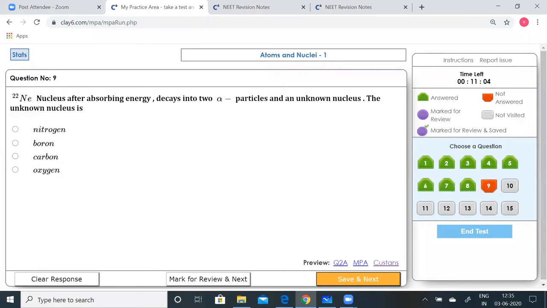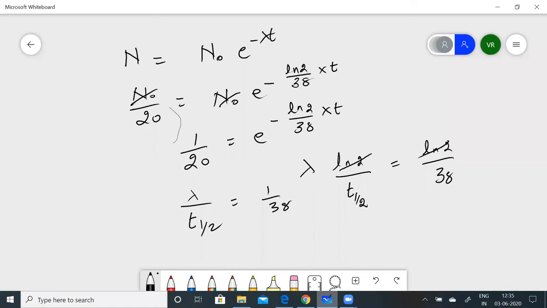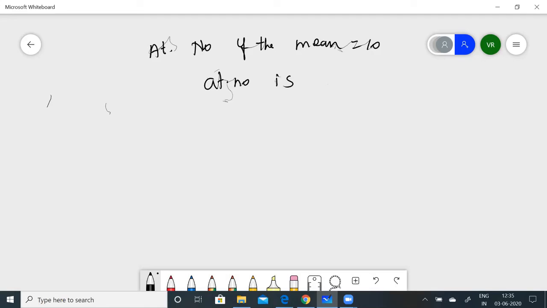A 22Ne nucleus, after absorbing energy, decays into two alpha particles and an unknown nucleus. The unknown nucleus is what? Nitrogen, boron, carbon, or oxygen. Now let's solve this. The atomic number of neon is 10. By emission of two alpha particles, the atomic number is going to be reduced by 4.